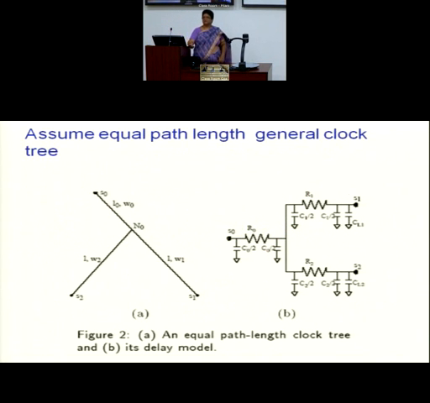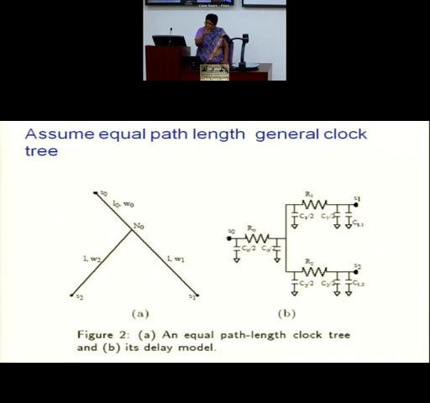The segment delay equal to the buffer delay. Decide on segment length based on the segment delay being equal to the buffer delay, or find out L critical, which is the root of tau buffer by 0.4 RC. That much segment length you can choose, and after that much segment length you put a buffer.